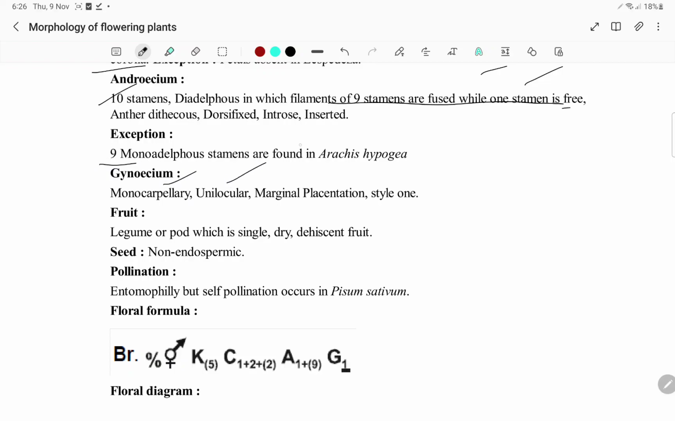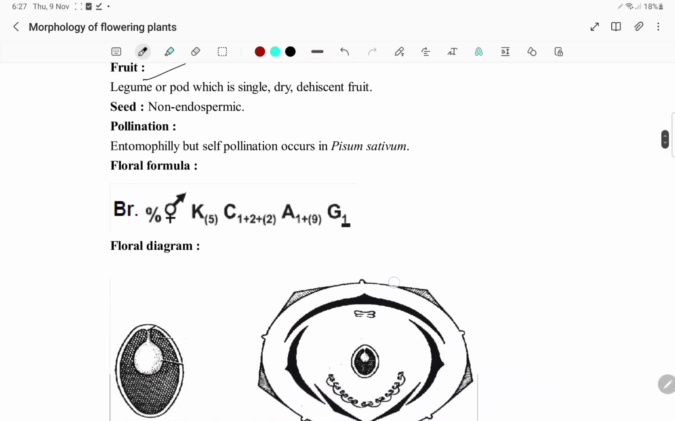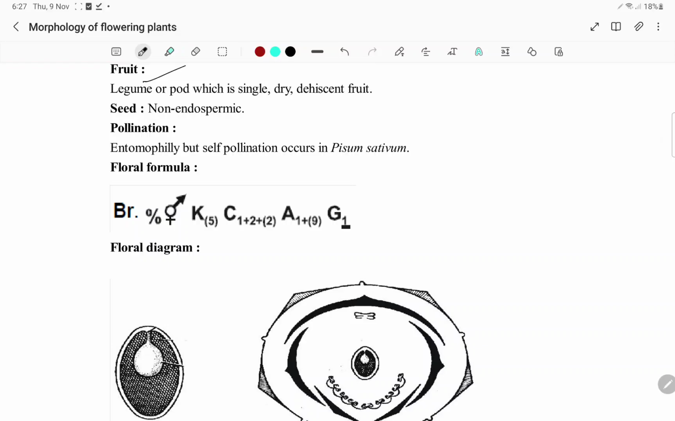Monocarpellary, unilocular, marginal placentation. Style is only one. Fruit legume or pod. So the fruit is loculicidal capsule for Malvaceae, and for Brassicaceae it is siliqua, and in case of Fabaceae this is legume or pod, which is a single dry dehiscent fruit. Seeds are non-endospermic. So in most cases dicots will be having non-endospermic seeds. Pollination entomophilous, but self-pollination occurs in Pisum sativum.